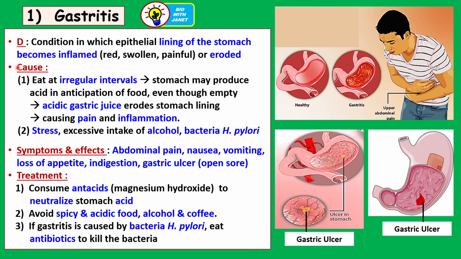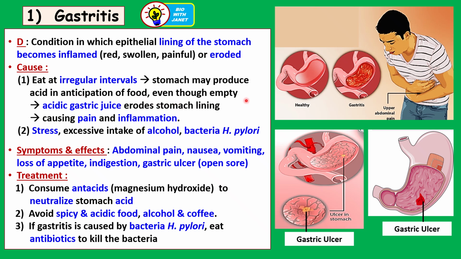So one of the reasons or causes is when a person eats at irregular meal times, sometimes eating at 1 o'clock in the afternoon, and then other times at 2 or 4 o'clock. They postpone their meal time, right? So if the stomach is used to digesting food at, say, 1 o'clock in the afternoon, it will still produce the gastric juice containing the hydrochloric acid at 1 o'clock every day, around that time, in anticipation of food, even though